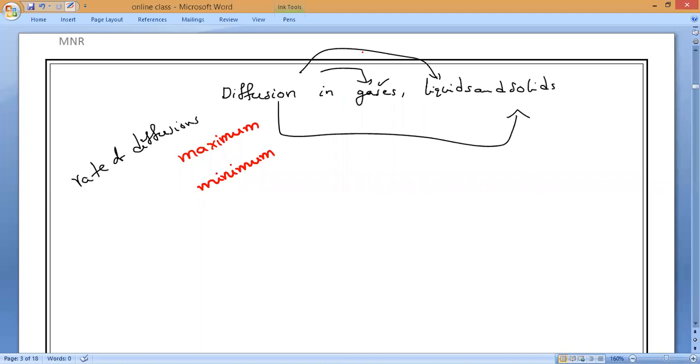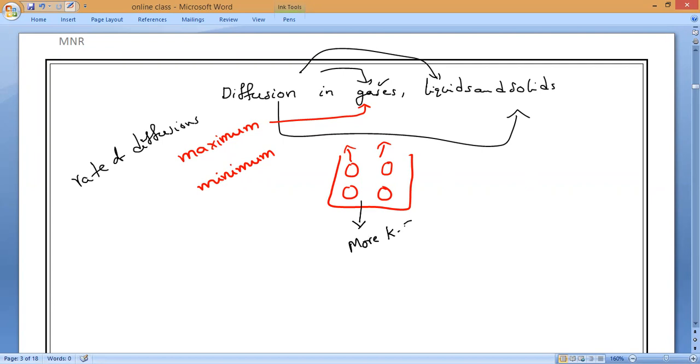Gases, sir. That is what you see. The rate of diffusion is maximum in gases. Why, Dhanishkar, is it maximum in gases? Because the particles are freely present. So the intermolecular space is maximum, which means the intermolecular force of attraction is minimum, so that they can move freely, much faster. So they have more kinetic energy or less kinetic energy? More kinetic energy, so that they can move much faster. So the diffusion rate is much faster in gases.